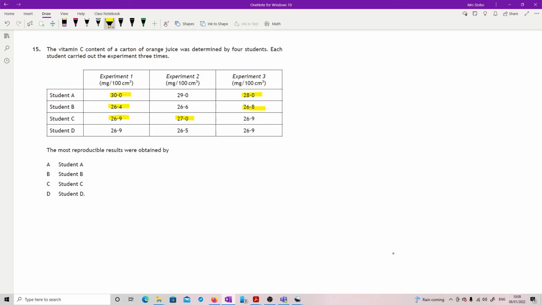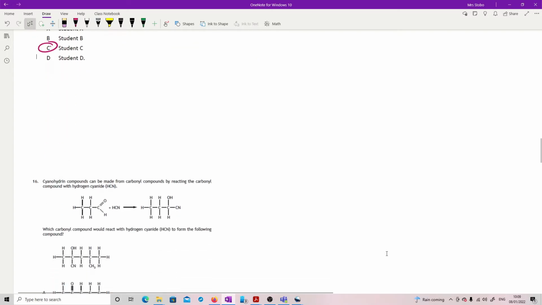And then we've got 26.9 and 26.5. So of the most reproducible ones that we've got in there, definitely student C did the best. B, student C.